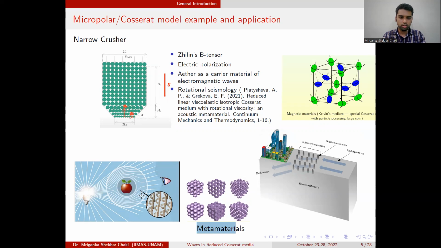Imagine you put this periodic arrangement of metamaterials around a particular object, and an electromagnetic wave comes in and is bent, so you do not see the object. What you see is the background of it, so it's kind of invisible. And you also have applications in seismic metamaterials, where the Rayleigh wave, the seismic wave coming in, is bent and turned into a bulk wave.